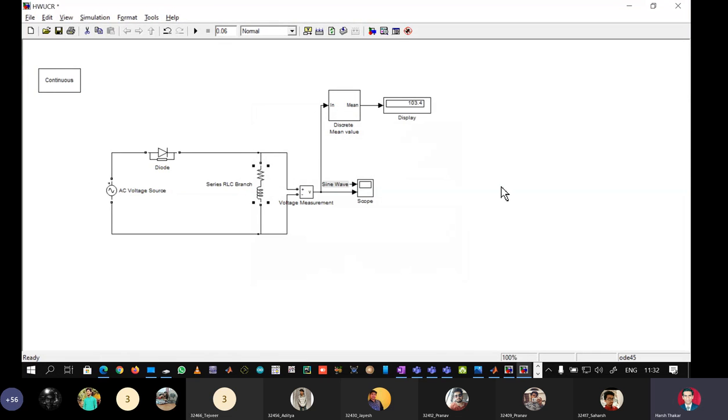I will say okay. Now students, see, before I run the simulation and we get a new value in display, let us remind ourselves of this concept that the average content of any periodic signal is an algebraic sum of the area above x-axis and below x-axis. I repeat that the average content of any periodic waveform is the algebraic sum of area above and below x-axis. So as the area of the signal below x-axis goes on increasing, that much amount will get subtracted from the area above x-axis.